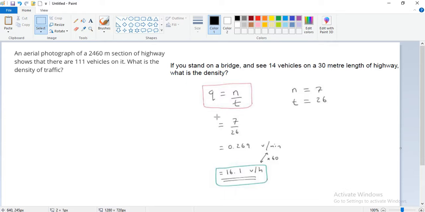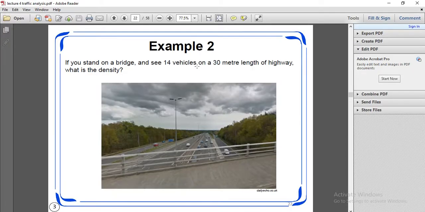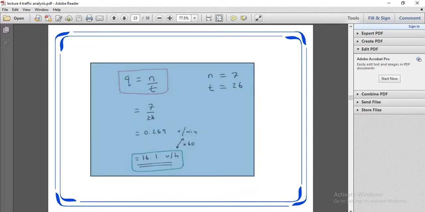What is the density? We need to understand it first.